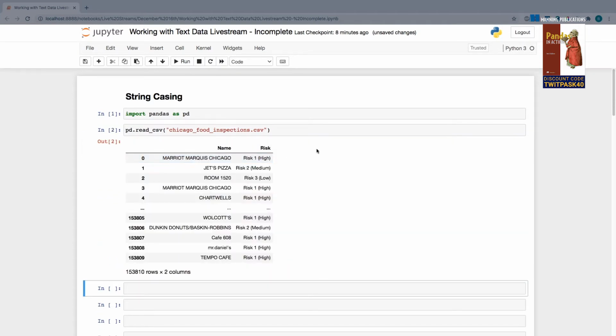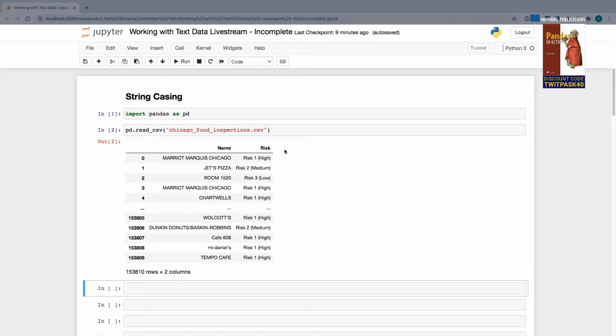This was copied, I believe, directly from the city of Chicago's government website. So it's a list of restaurants or food institutions throughout the city of Chicago. We have the name right here on the left, and we also have the risk that was assigned to it based on a food inspector's analysis. So obviously restaurants have all kinds of risk problems like rats or unclean utensils or anything like that. So this is the actual public data that's available.